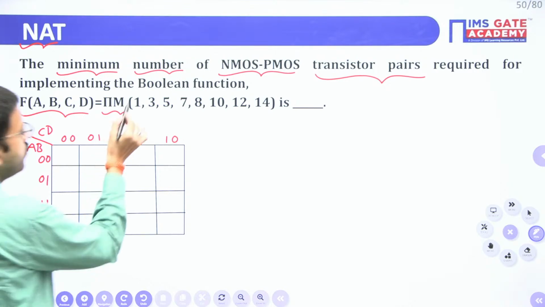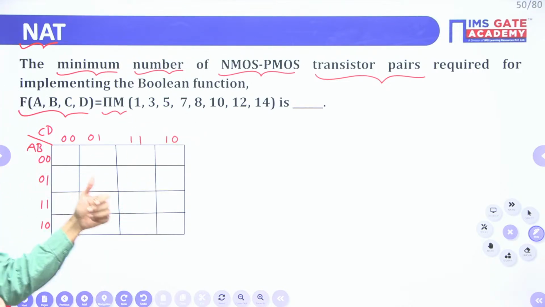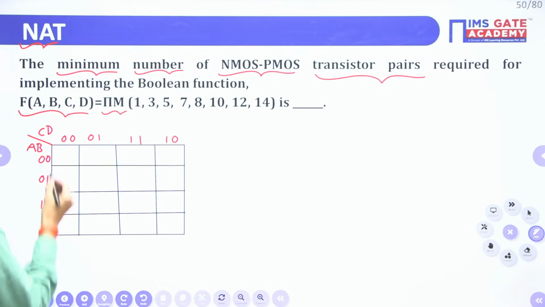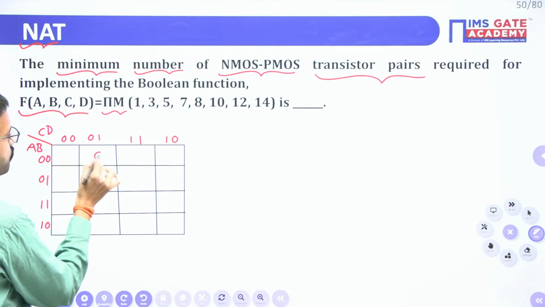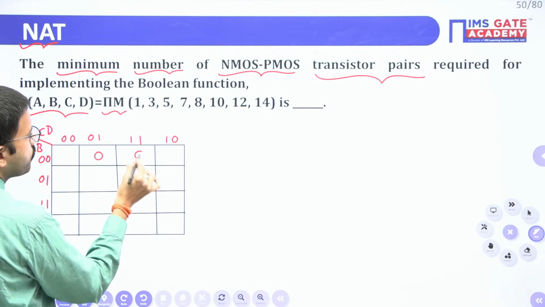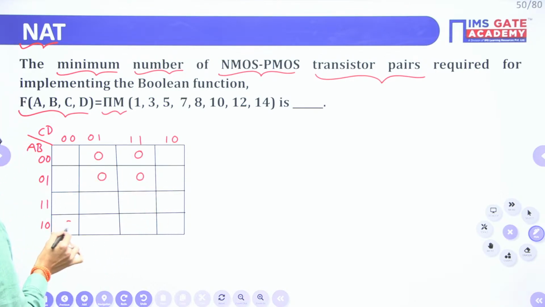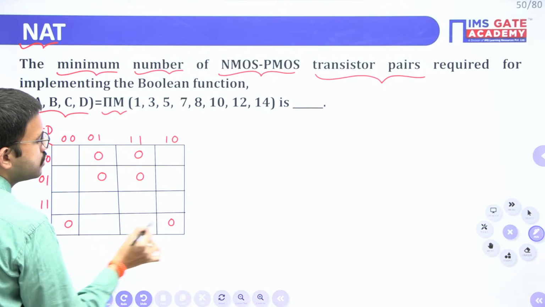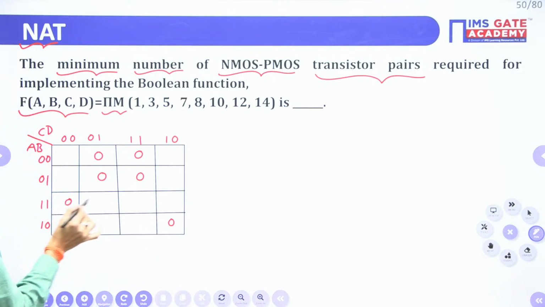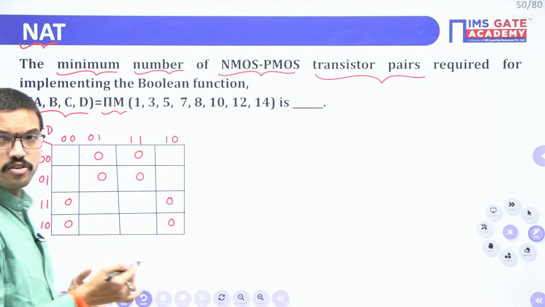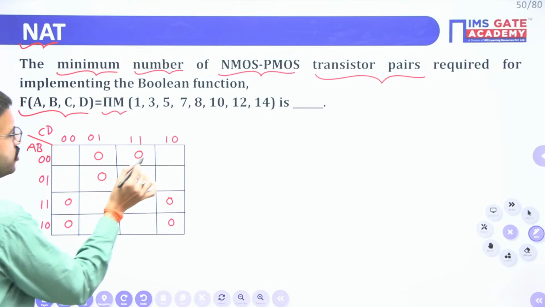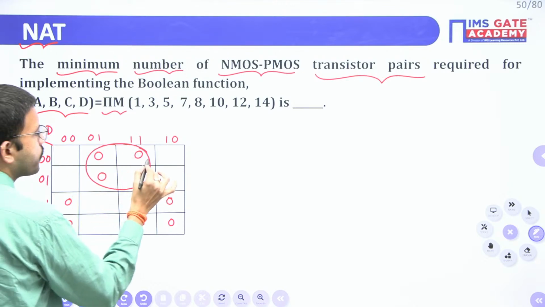Here they have given max terms, so in the respective positions we have to place the zeros, right? So 0, 1, 2, 3, 4, 5, 6, 7, 8, 9, 10, 11, 12, 13, 14, 15. First you have to place the zeros in the respective max term positions. After that, just do the grouping of zeros. Here you can do the grouping of these 4 zeros.